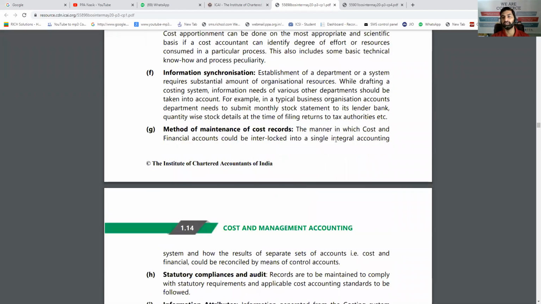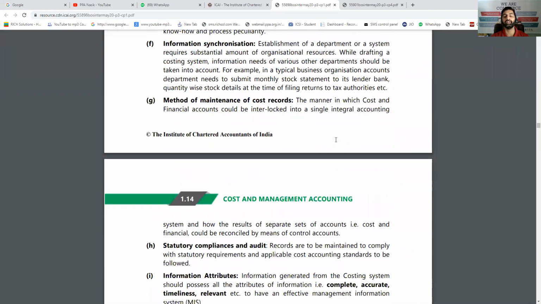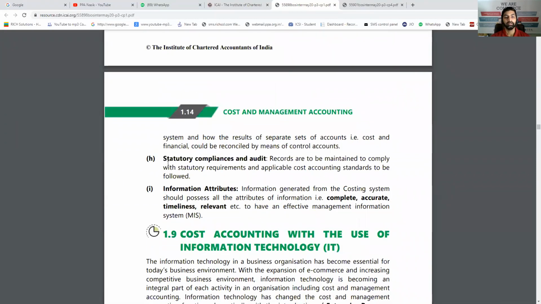Method of maintenance of cost records: finally, how the cost accounting record will be maintained, who will be responsible, all the details, then interconnections and all that. Statutory compliances and audit: whether whatever we are preparing is as per the statutory audit or not. Is there any format given by the cost audit report rules and all that, we'll have to check.